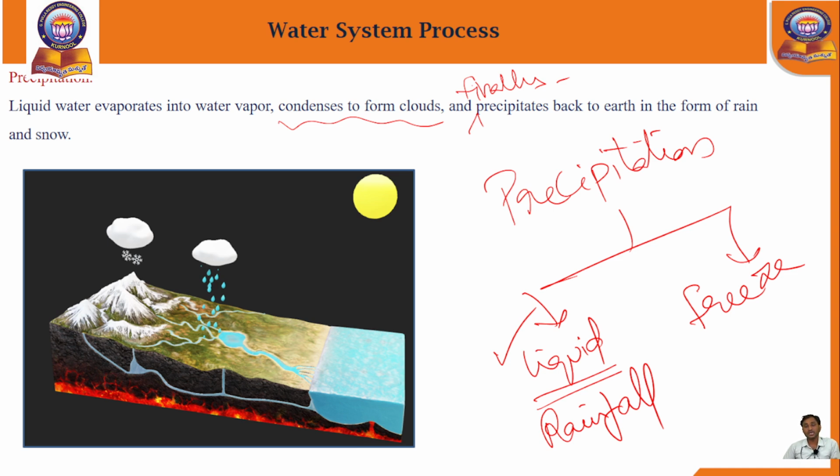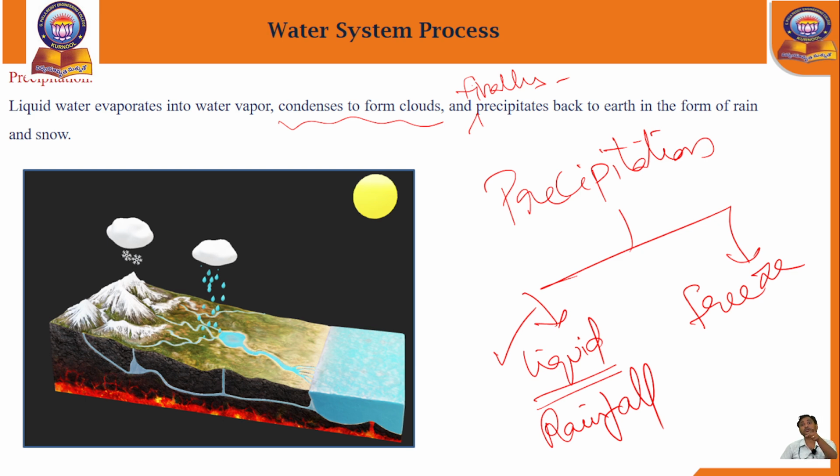Why? Because the temperature of the sun is highest. See, evaporation, condensation, precipitation. Precipitation has two forms. One is liquid form, the rainfall, which occurs in the rainy season.